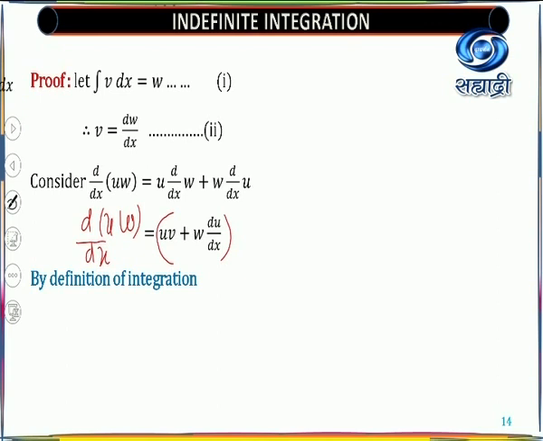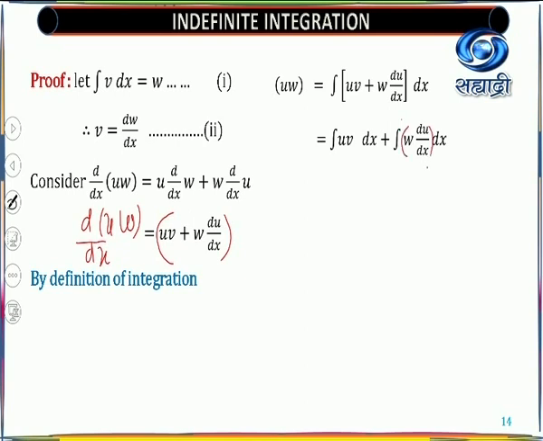So by that definition, we'll write uw as it is, and on this side, the complete expression inside the integral sign, that is uv plus w du by dx into dx. Now we need to separate the terms. If you separate them, you get integration of uv dx plus integration of w du by dx into dx.